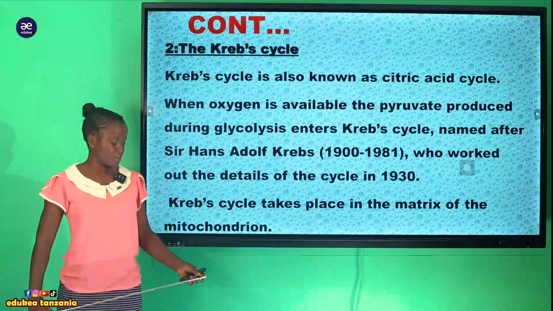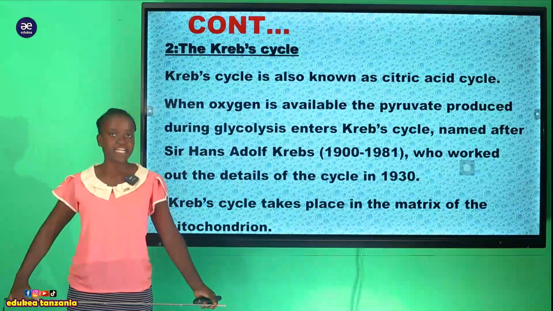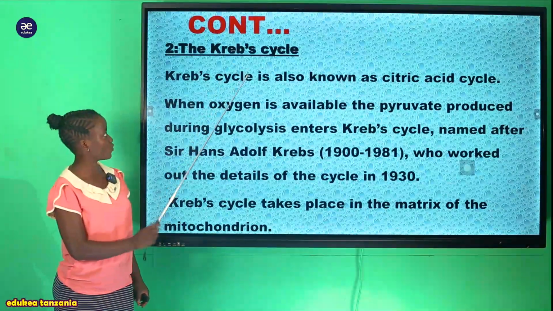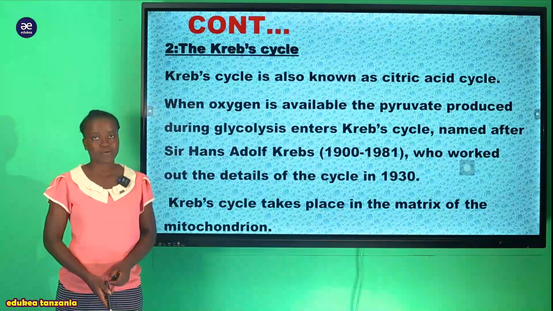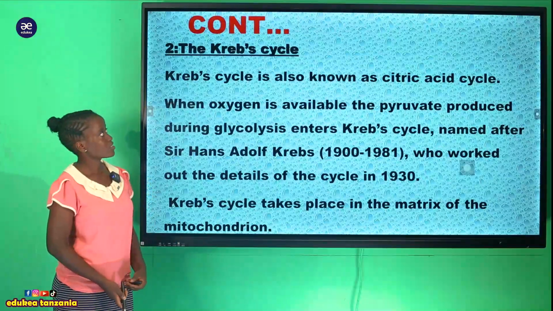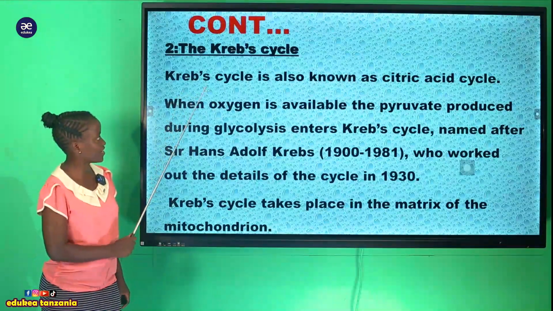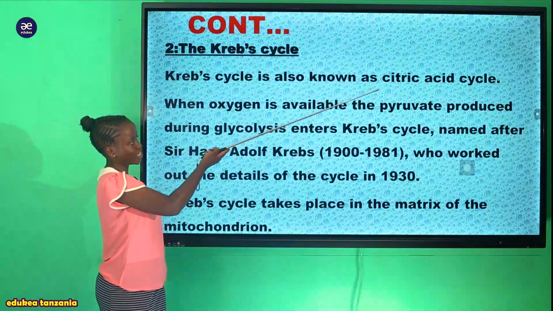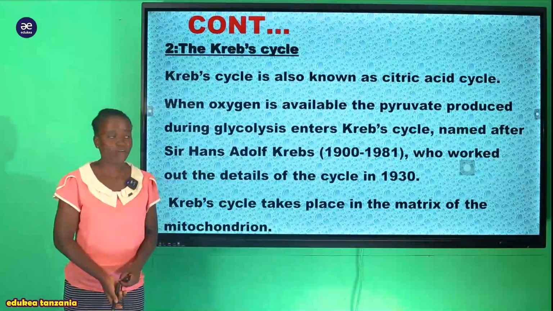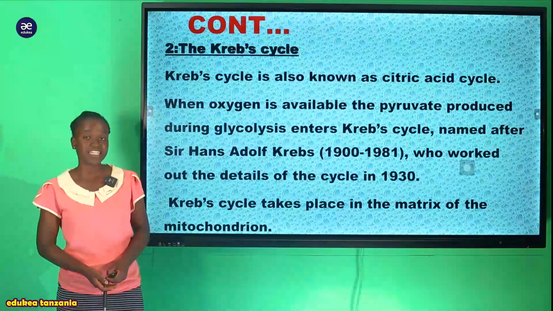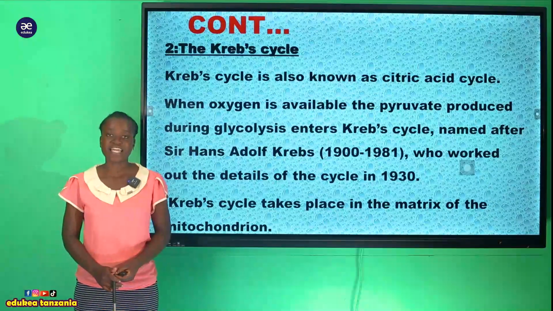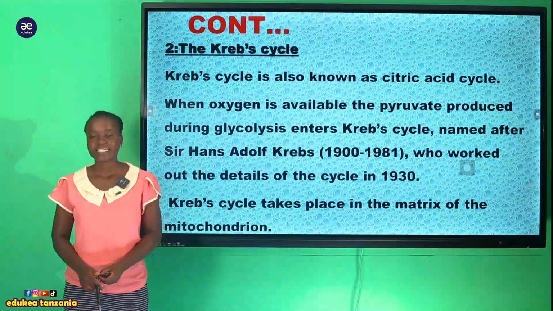The second stage of aerobic respiration, as I have said, is the Krebs cycle. So what is that Krebs cycle? Simply, we can say that the Krebs cycle is also known as the citric acid cycle, au kwa jina lingine tunaita tricarboxylic acid cycle, TCA.